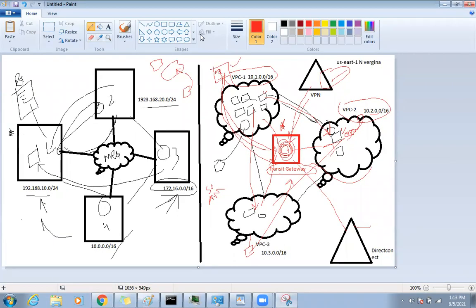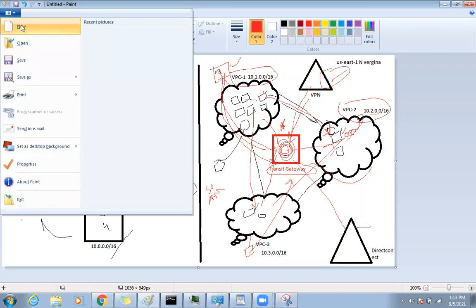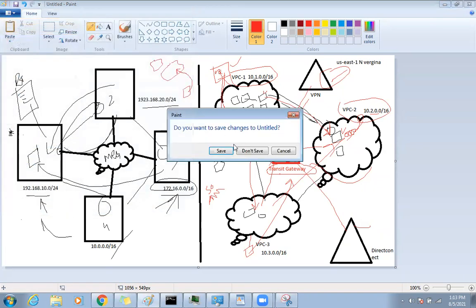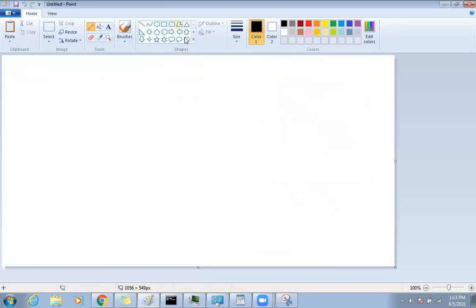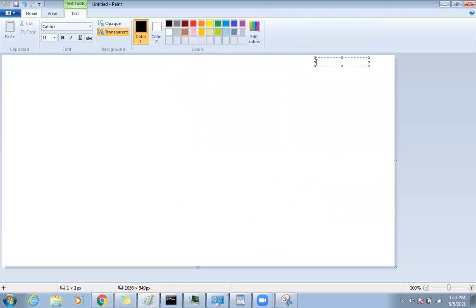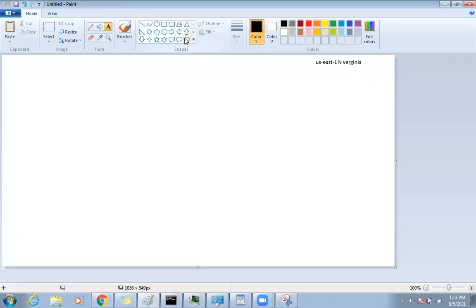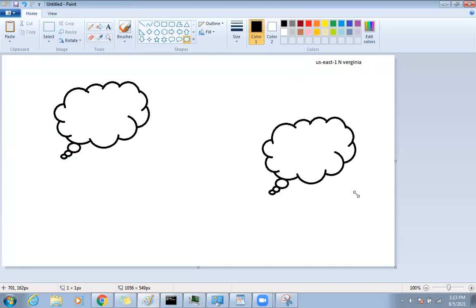Okay, so we will use something like this. We will choose one region. Let's say we are using US East 1, North Virginia, because by default we are in that region only. In this region, we will create 3 VPCs. 1, 2, 3.